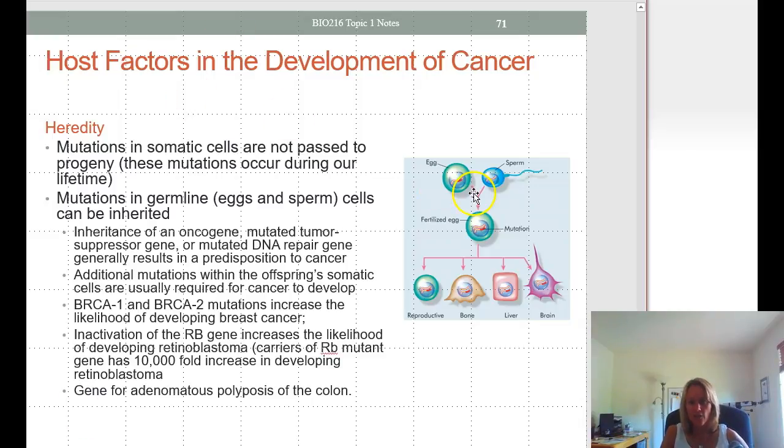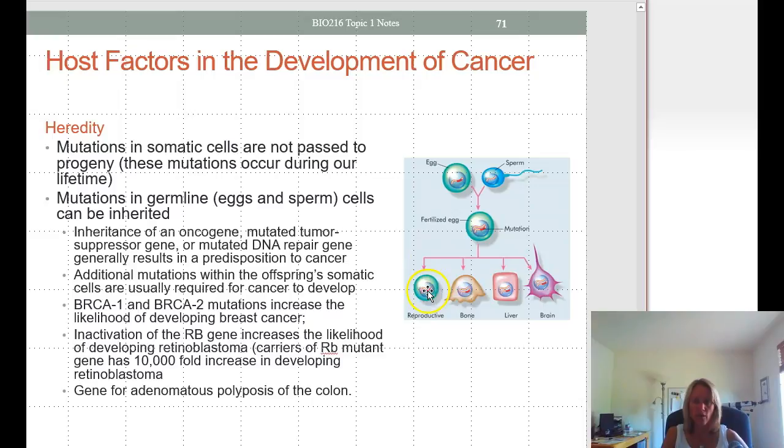So in this scenario, for example, say we have an oncogene in this egg here, and not in the sperm. Then in the fertilized egg, we have one allele from the maternal side that has a genetic mutation. Well, then that gets to the offspring's somatic cells.